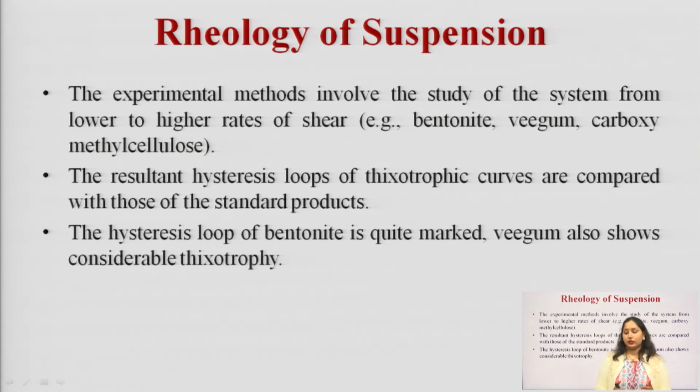And this behavior is observed by performing an experimental method. The experimental method involves the study of the system from lower to high shear rate. Example, bentonite, V-gum, carboxymethyl cellulose. So, we study the rheologic behavior of the suspension using bentonite, V-gum, carboxymethyl cellulose, and in the system we give a lower to high rate of shear.